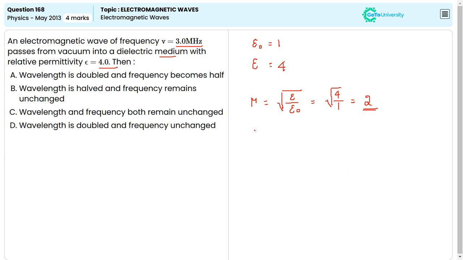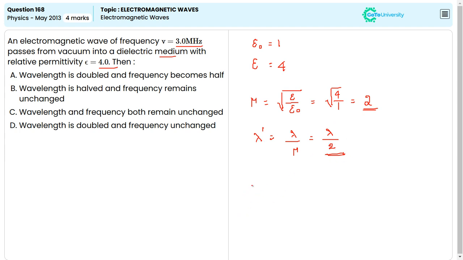Then the wavelength, that is λ', is equal to, we know, λ divided by μ. Since μ is equal to 2 here, λ by 2 we will get as the answer. That means the wavelength becomes half, right?